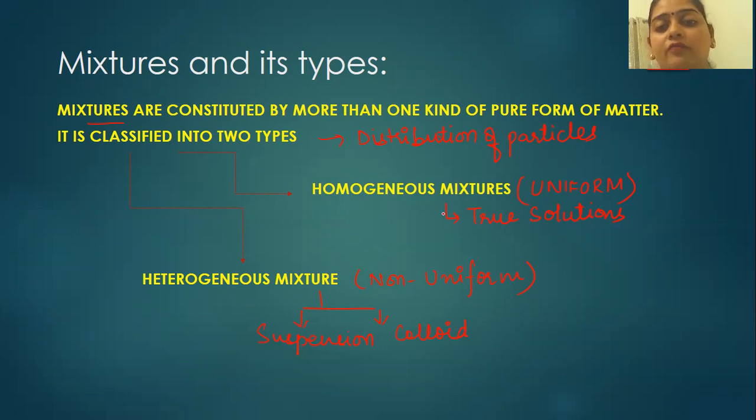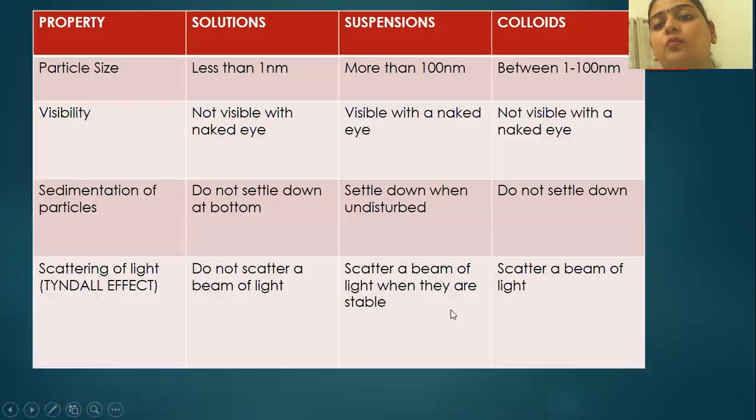Before that, you have to understand that homogeneous mixtures are true solutions, and heterogeneous mixtures are basically of two types: suspensions and colloids. Now let's understand their properties, on what properties we will be able to differentiate between them. The first basic property that comes over here is the particle size. This is the major difference in all these three mixtures.